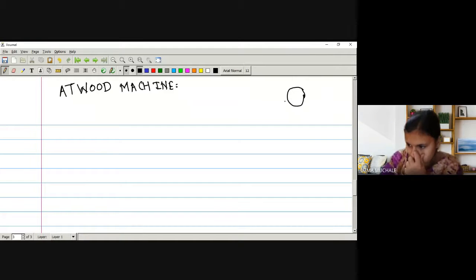This Atwood machine consists of two masses connected by an inextensible string, that is, a string which is not extensible. If it were like a spring, then the length of the string would not be constant. So inextensible means it cannot be extended, so it is of constant length.